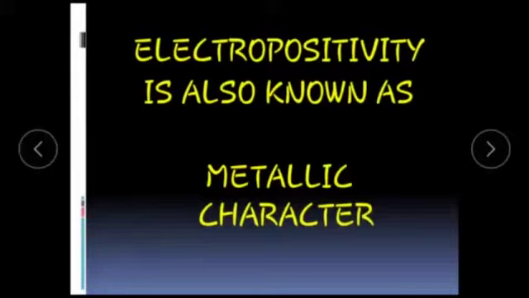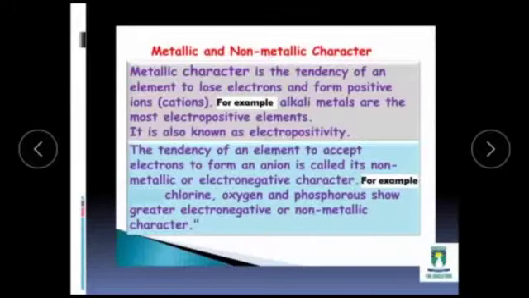Electropositivity is also called metallic character. Students, why is it also called metallic character? Because it is the property of metals to lose electrons from their outermost shell. So it is also called metallic character. Metallic character is the tendency of an element to lose electrons and form positive ions or cations. For example, alkali metals are the most electropositive elements.